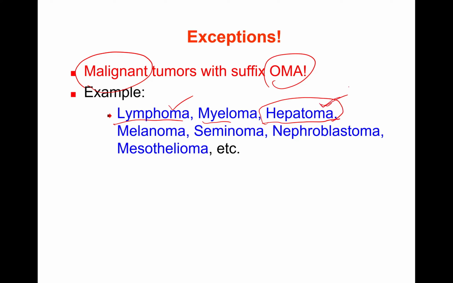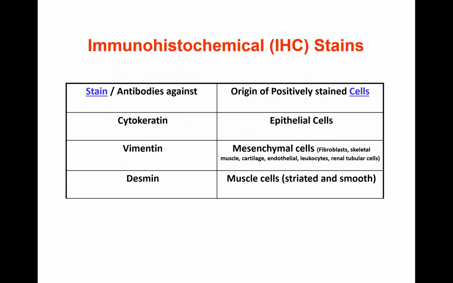It's a killer. Melanoma, melanocyte tumors. Again, these are malignant. Seminoma, nephroblastoma, mesothelioma. These are exceptions. Please remember this. Memorize this. This slide is very, very important. Again, these are frequently encountered questions in the exams.